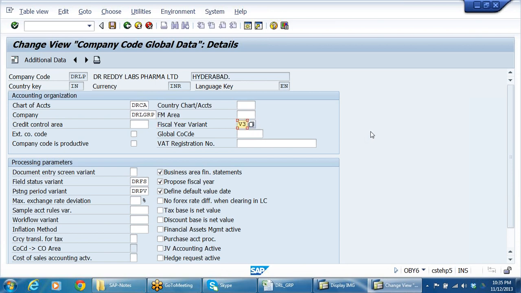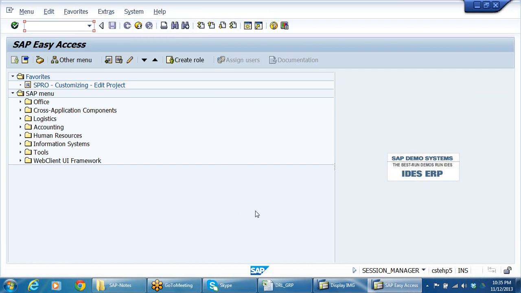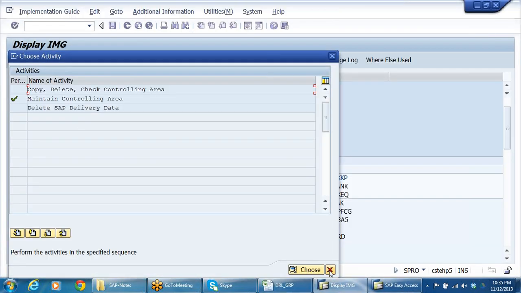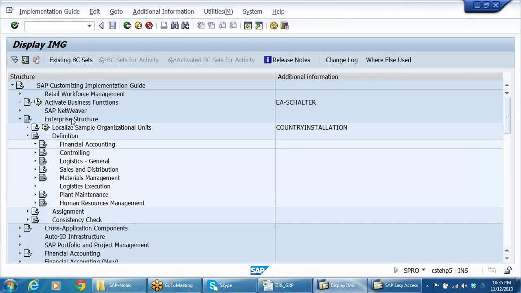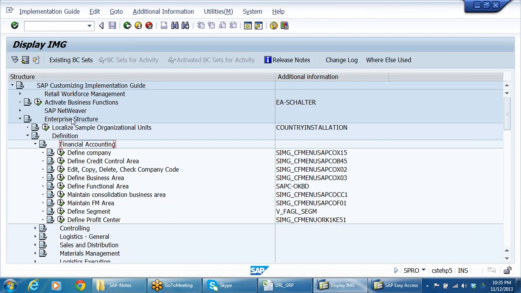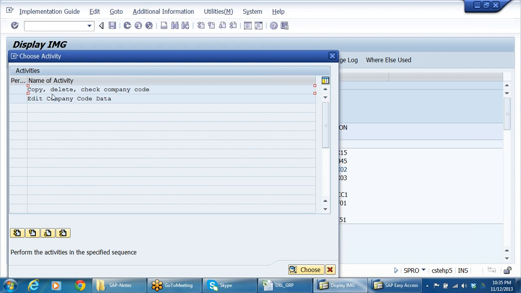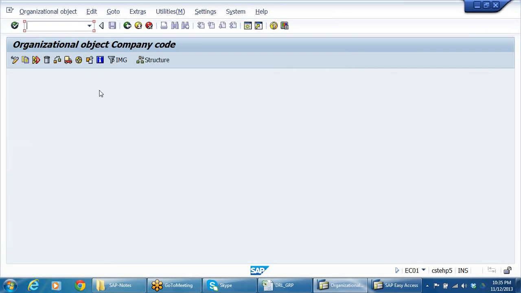Say I'm changing the fiscal year. Because we have posted financial entries, I cannot change now, because we have posted in the cross company code. Let me create one more company code. Enterprise structure, definition, financial accounting, define, edit, copy, delete company code. Double click on copy, delete, because I want to copy it.